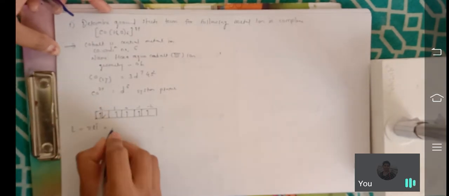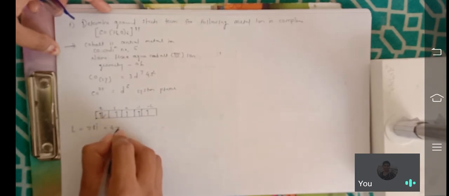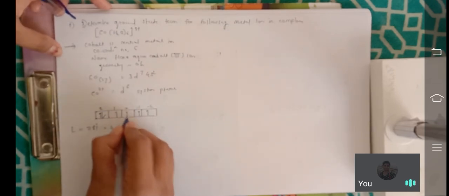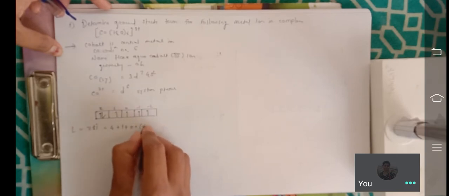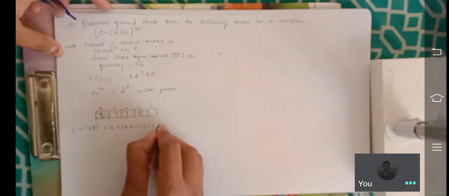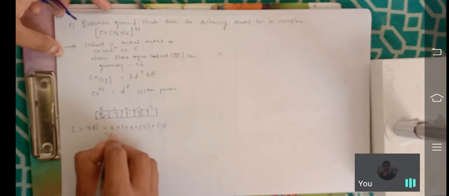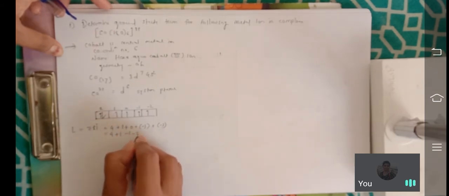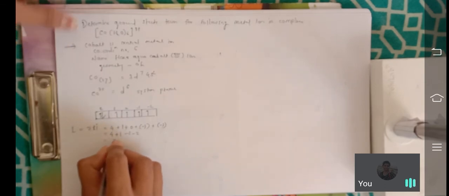First you have to write the 2 for this electron and 2 for this electron, that means 4. Then 1 for this electron, 0 for this electron, minus 1, minus 2. Then 4 plus 1 minus 1 minus 2, okay, 5?